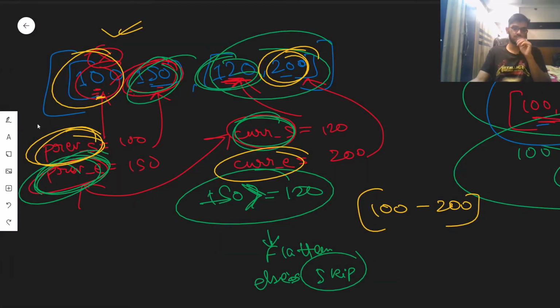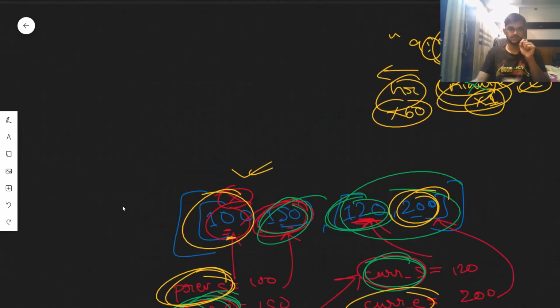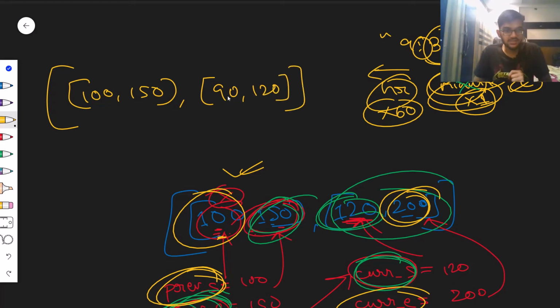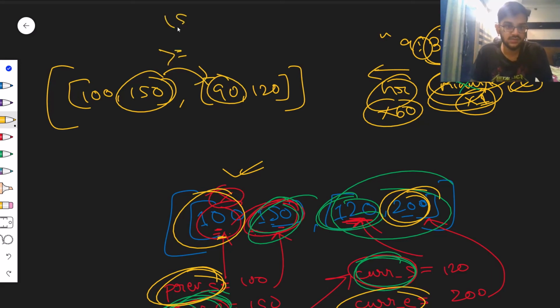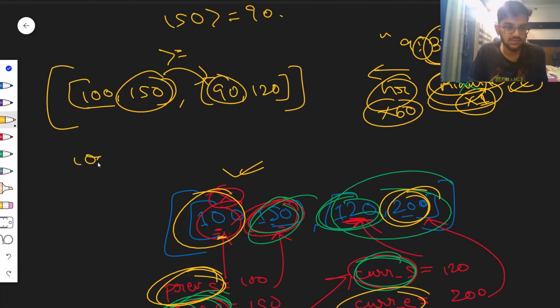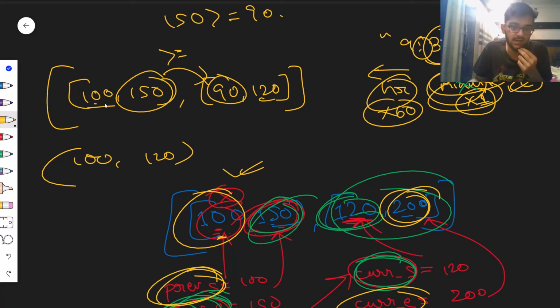But there is one exception here. What is that exception? Consider what if I have it like this. I'll just have the same information in the first part, 100 and 150. What if I have something like this, 90 and 120? So I'm checking, is 150 greater than or equal to 90? If so, then according to my algorithm, or according to my code here, previous start and current end will be the new information. So my information will be 100 and 120, which is actually wrong here, right? I can just simply write 100 and 150, because this whole information, 90 till 120, is fitting in between these, right?